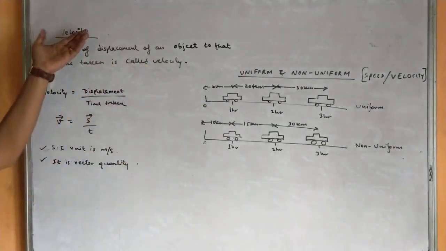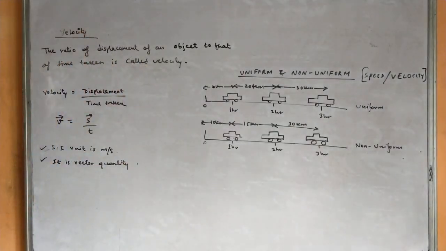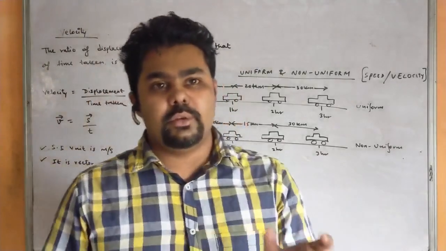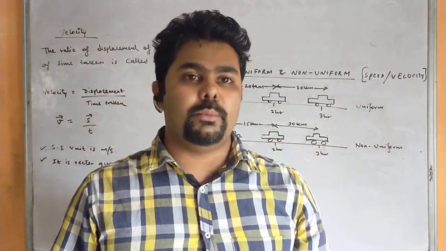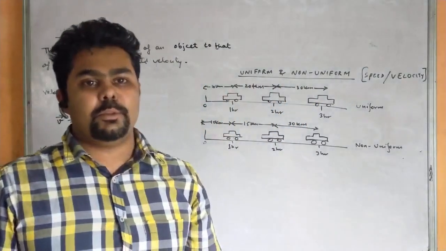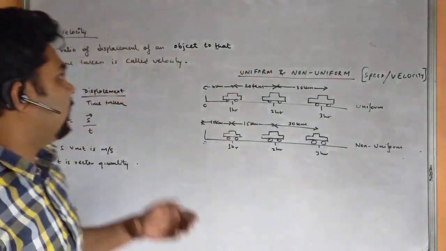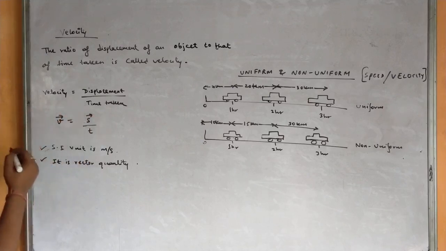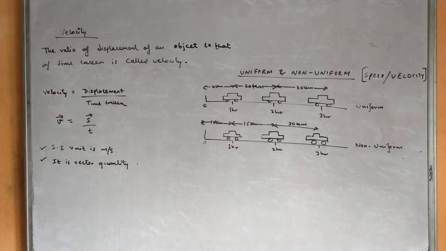The next term is velocity. The ratio of displacement of an object to the time taken is called velocity. So velocity is a vector quantity. When we say the distance covered by an object per unit time, we mean speed. But when we say the displacement covered by an object to that of time, we consider it velocity. So velocity is a vector quantity, that is displacement by time. Note that displacement is denoted by s. Displacement is also a vector quantity, as well as velocity.